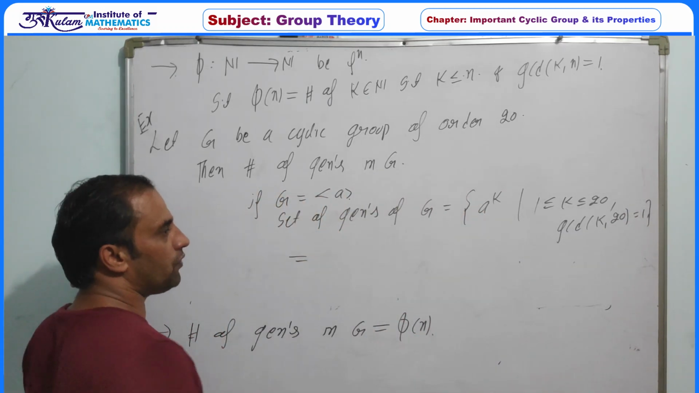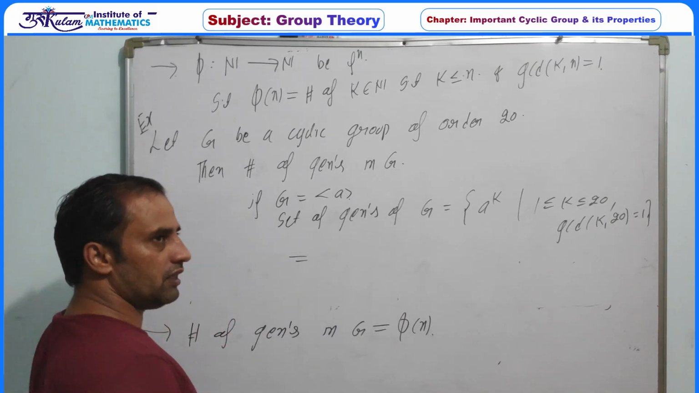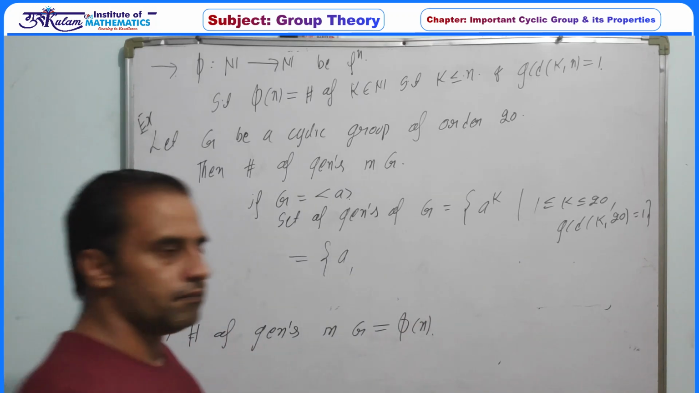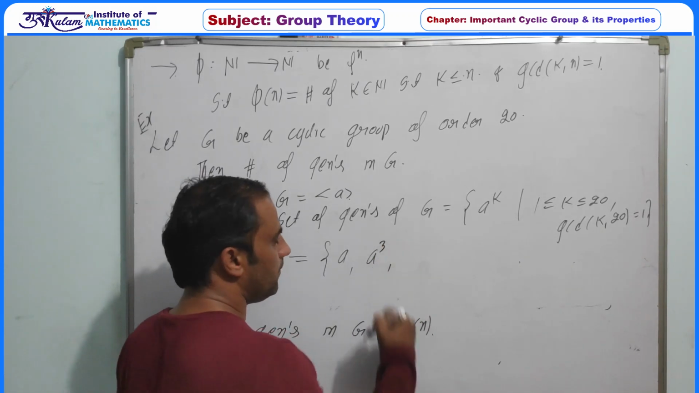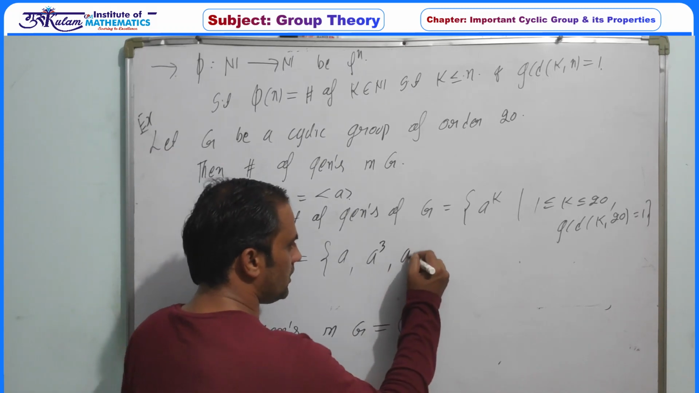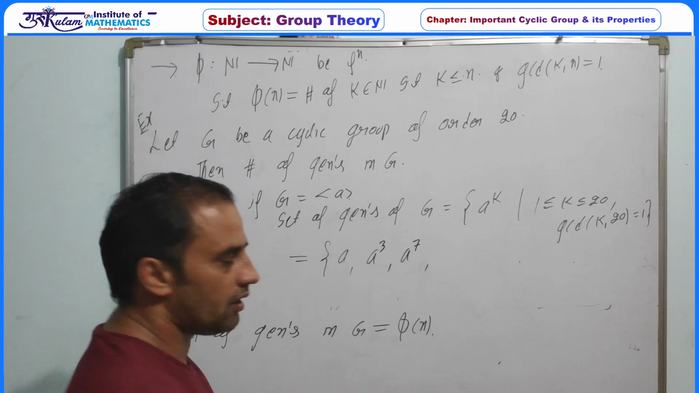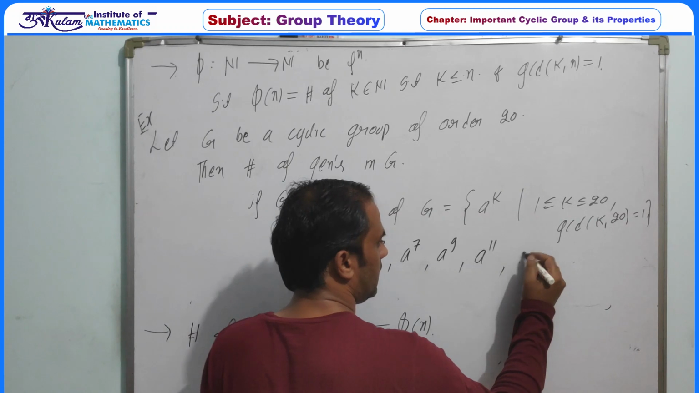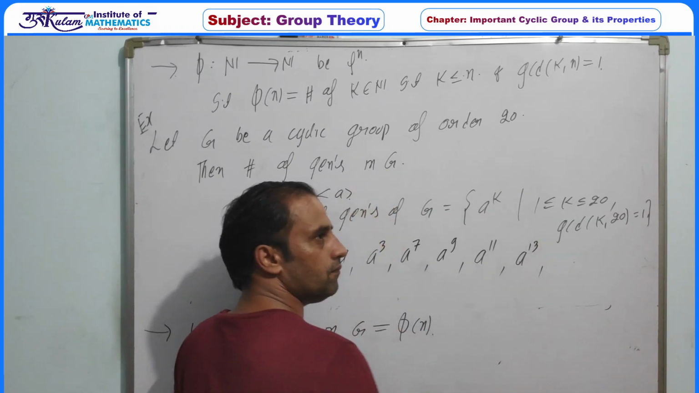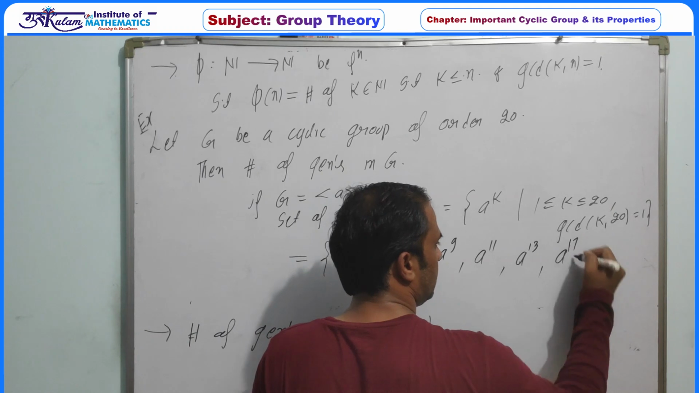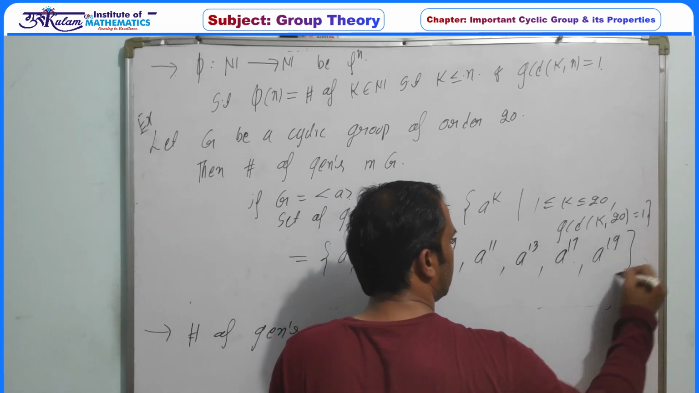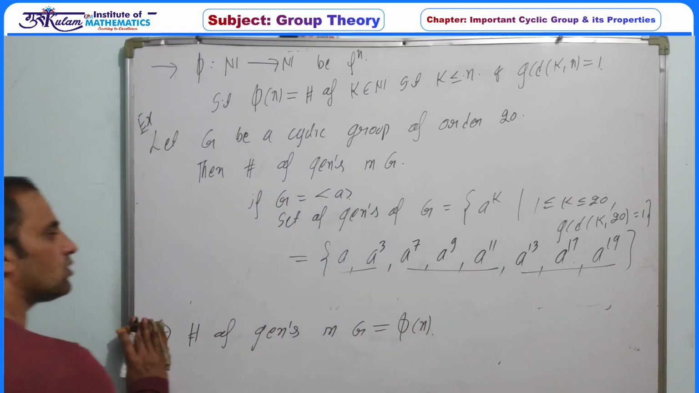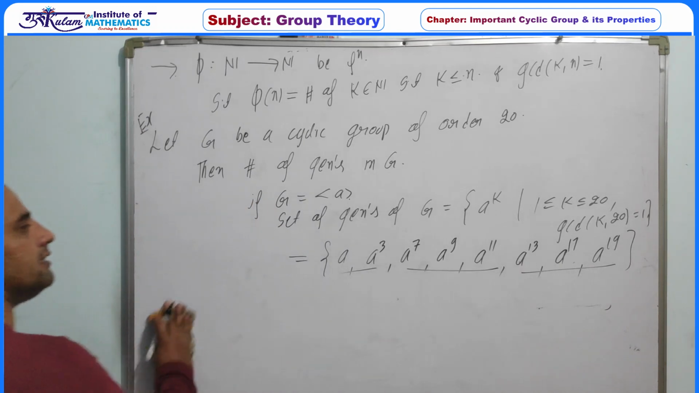So the possible values of k whose GCD with 20 is 1 are: k equal to 1, then k equal to 3, then k equal to 7, then k equal to 9, k equal to 11, then k equal to 13, then k equal to 17 and k equal to 19. So there are 8 choices for this. That is, this group has exactly 8 generators.